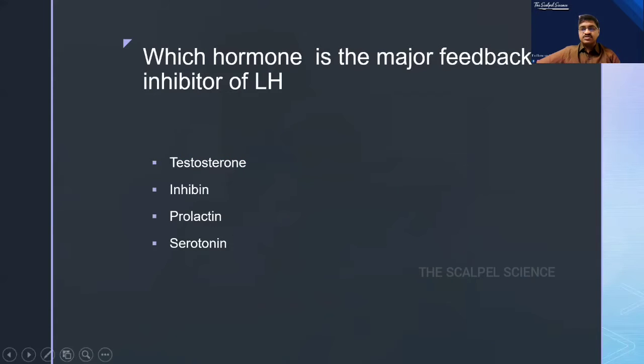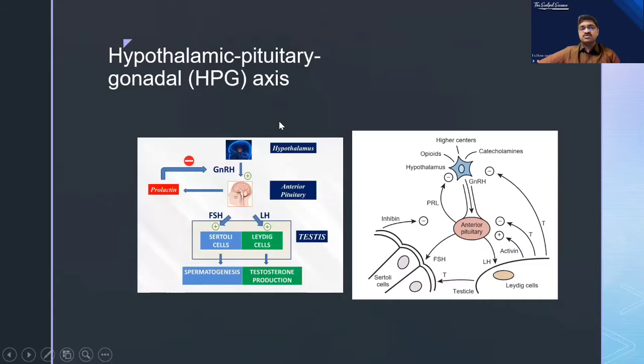Starting with the question: what is the hormone that has the major feedback inhibition of LH? Testosterone, inhibin, prolactin, and serotonin are the options. Which is the major feedback inhibitor of LH? To answer this question, we should know this physiology, which we read long back in our first year, and we also revised it during the urology times.